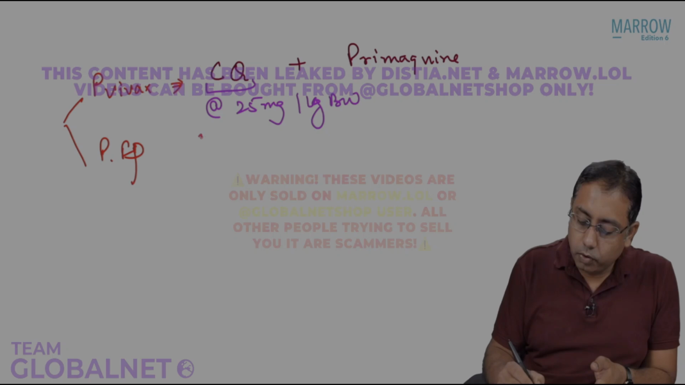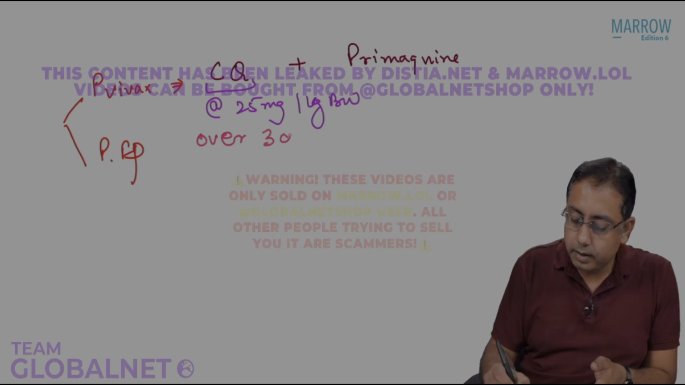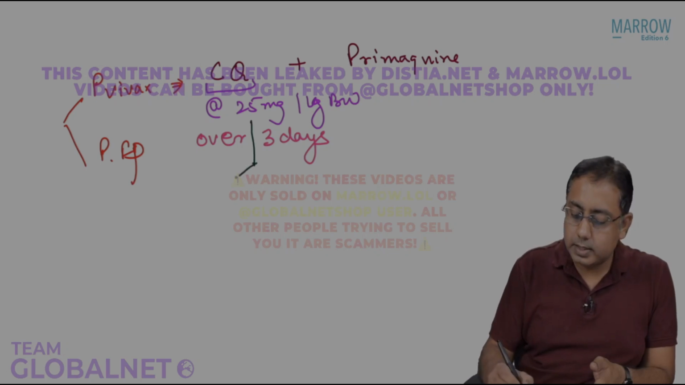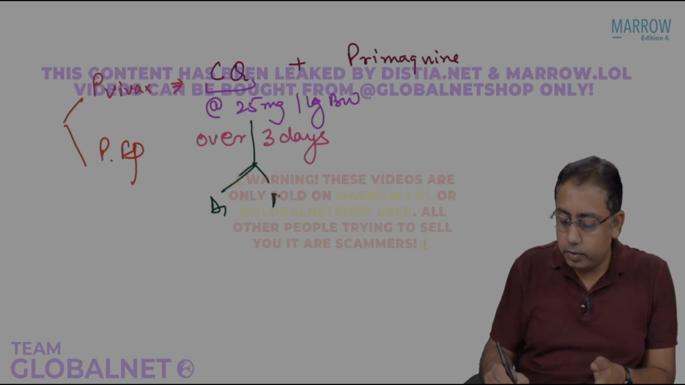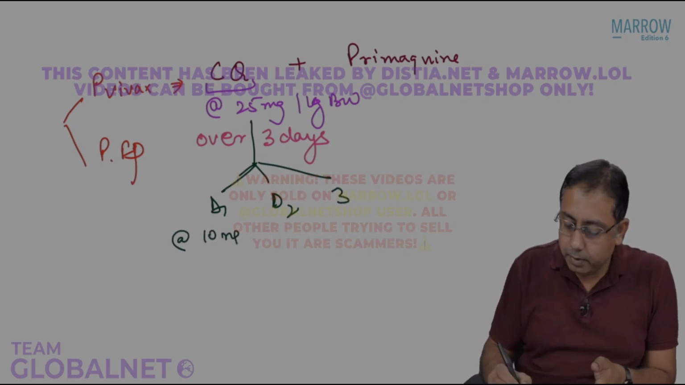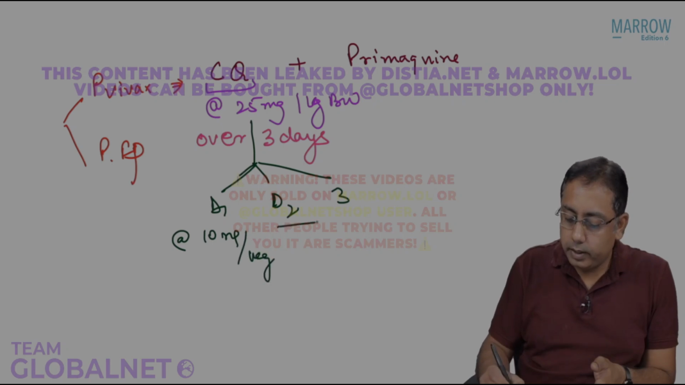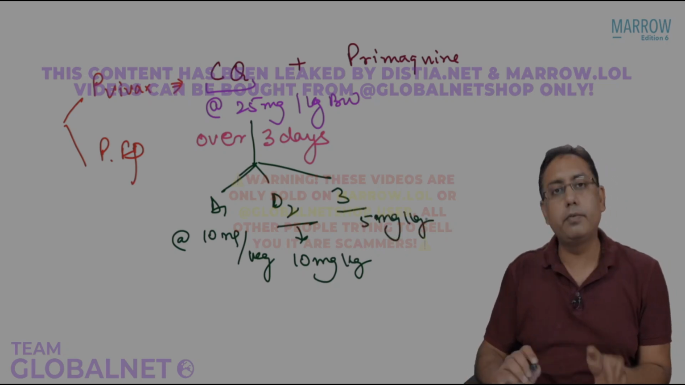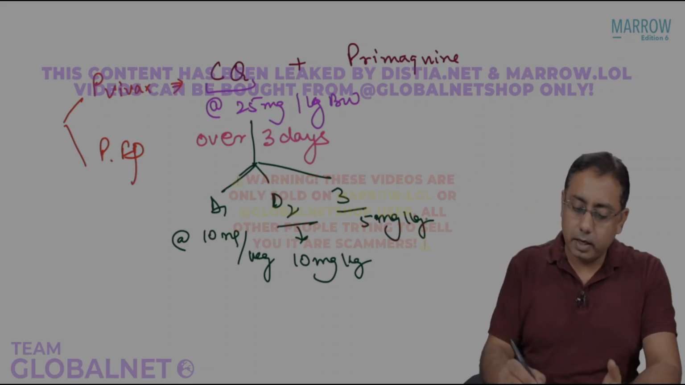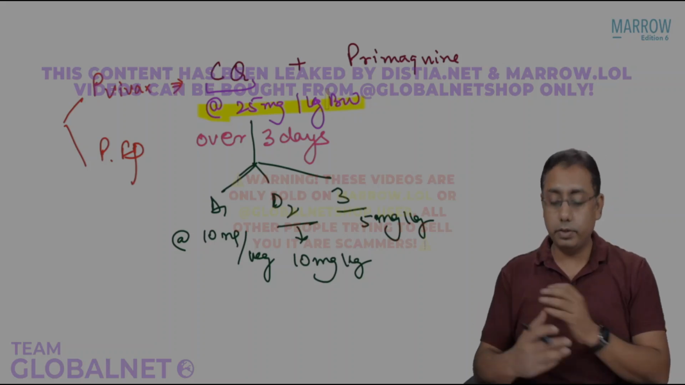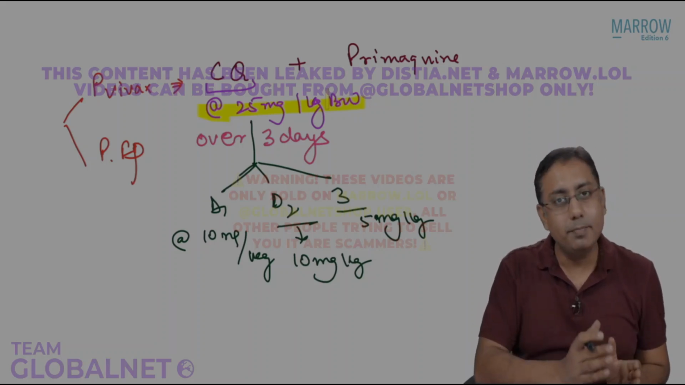MCQ, it is given over 3 days. What do you mean by over 3 days? It is given as day 1, day 2 and day 3. On day 1, we give at the rate of 10 milligram per kg body weight. On day 2, it is again given at the rate of 10 milligram per kg body weight. On day 3, it is given at the rate of 5 milligram per kg body weight: 10, 10 and 5. For simplicity's sake, you can remember 25 milligram given over 3 days for chloroquine for Plasmodium vivax infection.